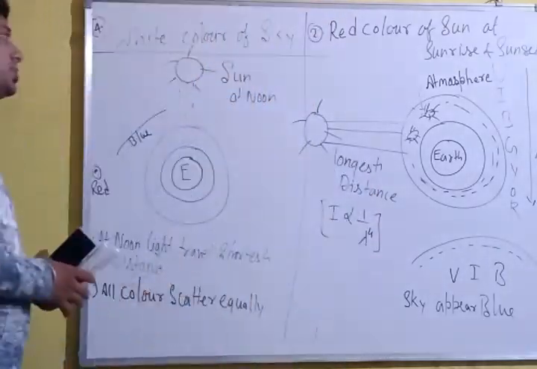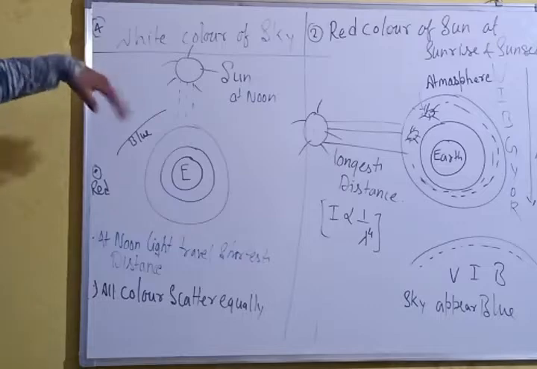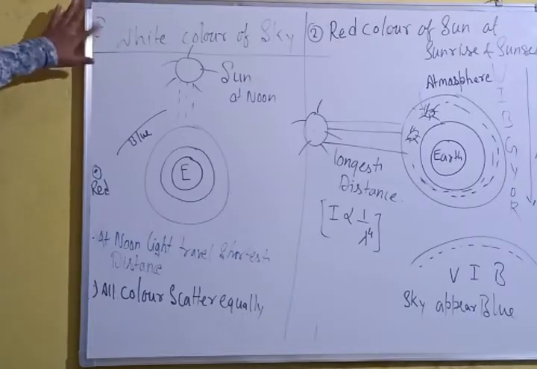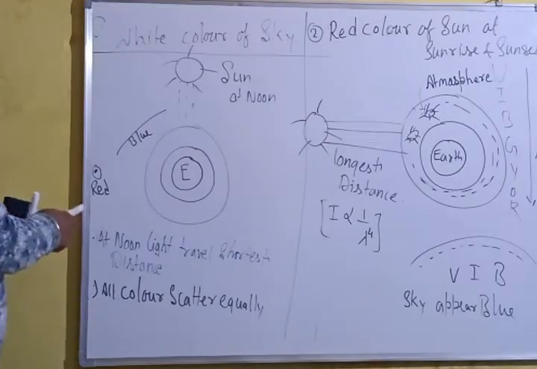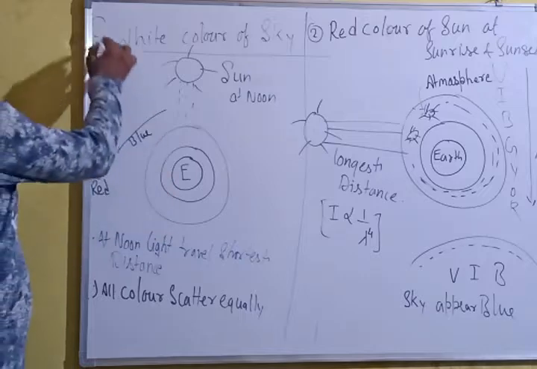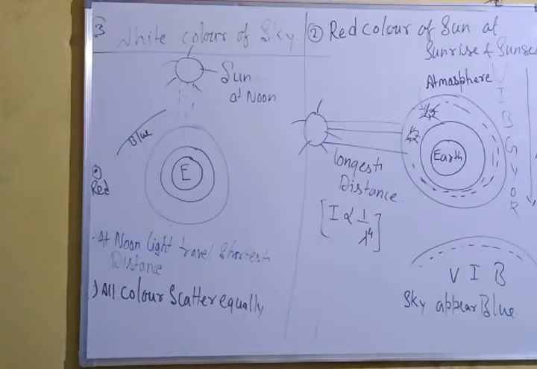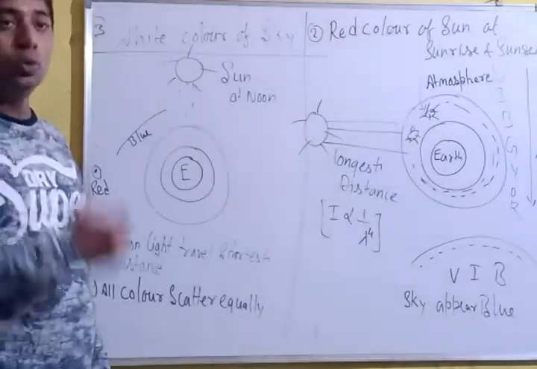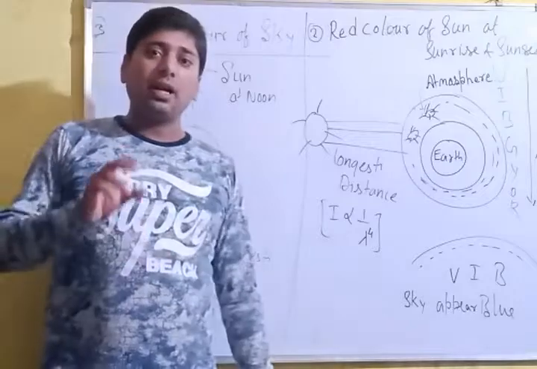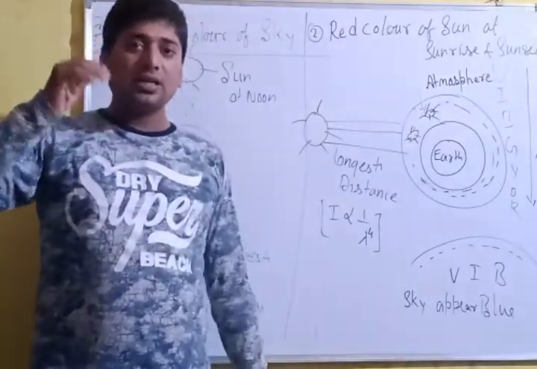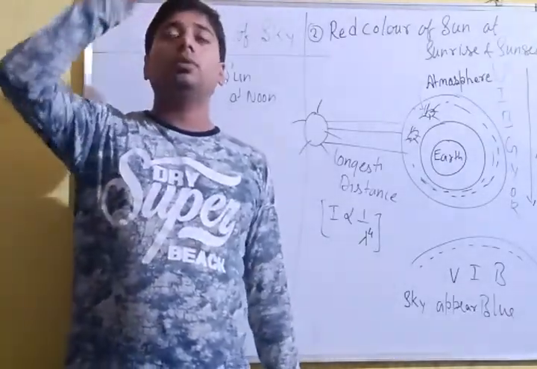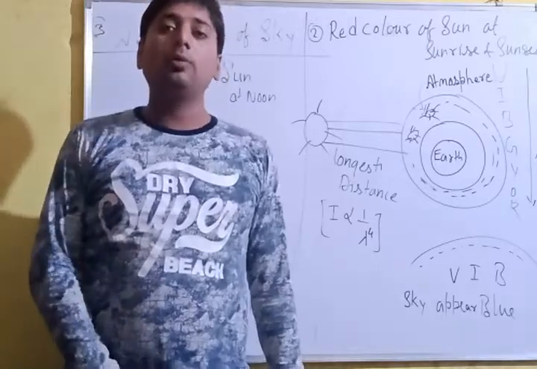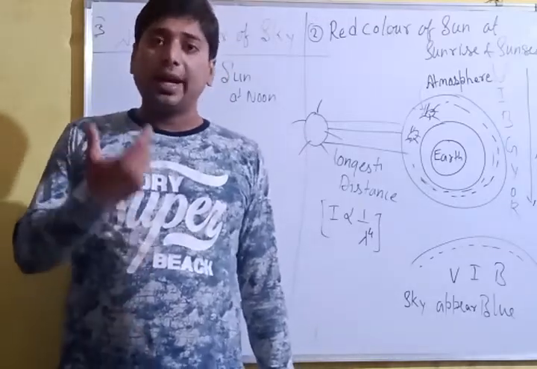Now the third condition of today's topic: the white color of the sky. Why will the sky appear white at noon? As you know, during noon the sun is right above our head.